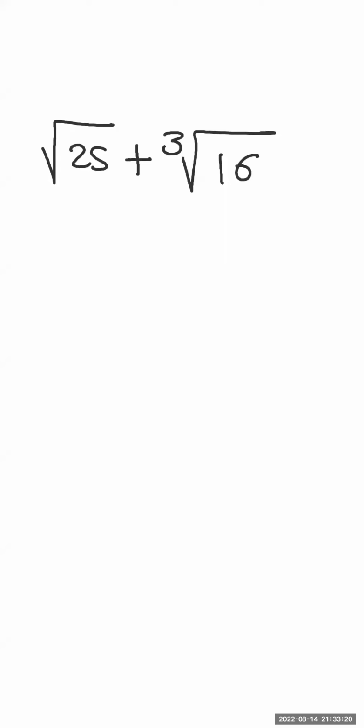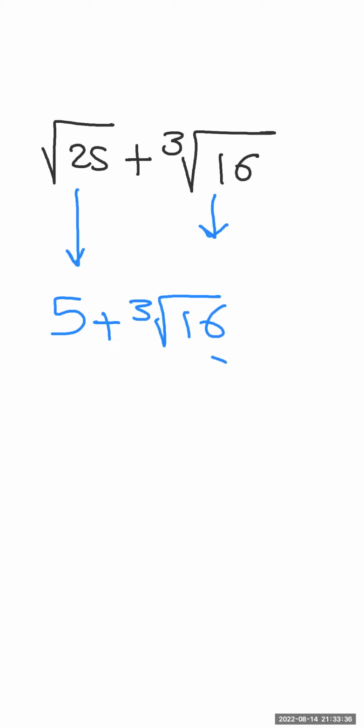The square root of 25 plus the cubic root of 16. In this question, first step, check the first number. The square root of 25 is 5. 5 plus the cubic root of 16. Actually, 16 has no cubic root, so it is not a perfect cube.